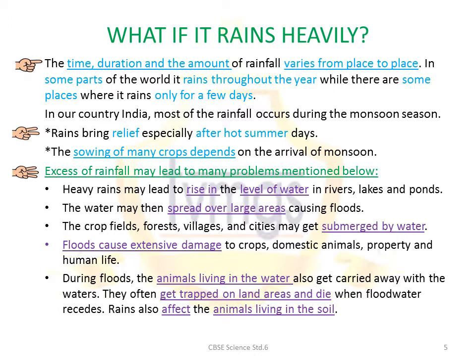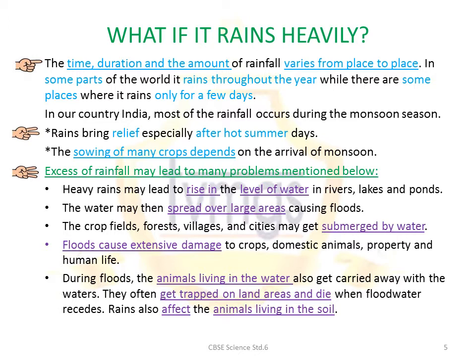The sowing of many crops depends on the arrival of the monsoon. Now, let's go back to the question, what if it rains heavily? Excess of rainfall or anything else is pretty harmful. The problems that will be caused due to excess of rainfall are as follows. Heavy rains may lead to a rise in the level of water in rivers, lakes and ponds. The water may then spread over large areas causing floods.